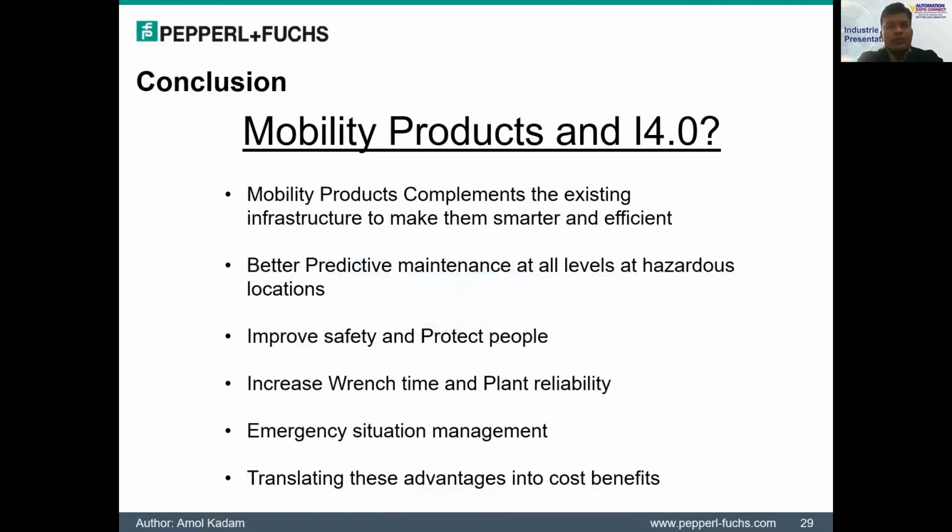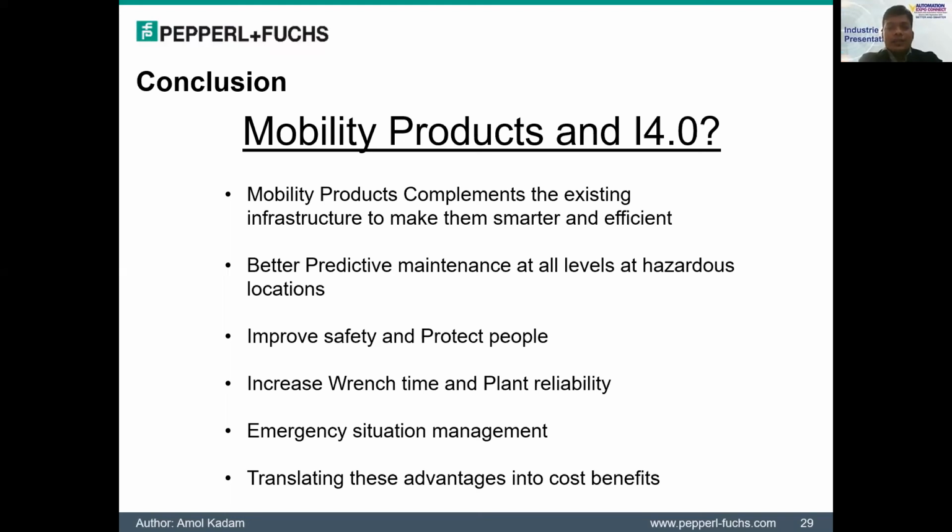So I would like to conclude here with the takeaways and the points from my presentation. The mobility products can complement the existing infrastructure to make it smarter and more efficient. Here, you do not need to make any additional infrastructure. These are just handy devices you can use along with your existing infrastructure.